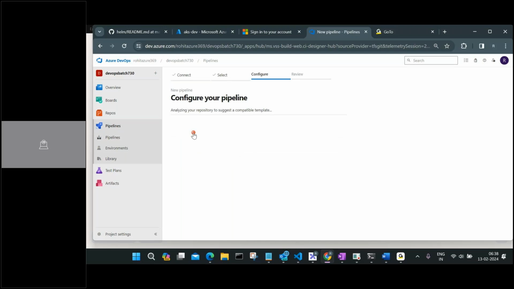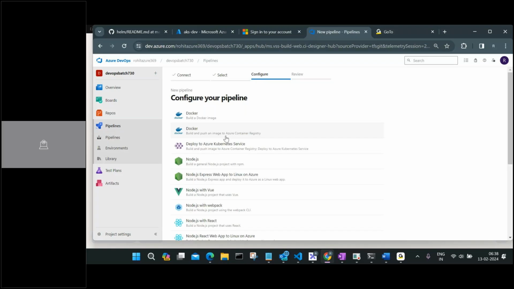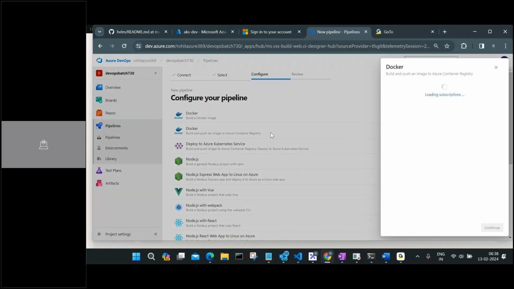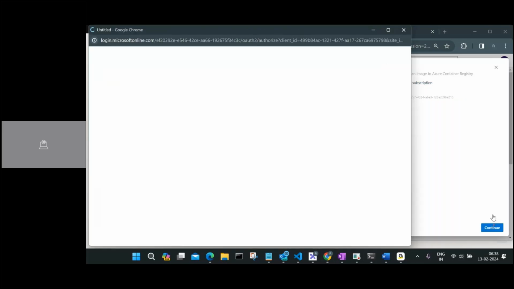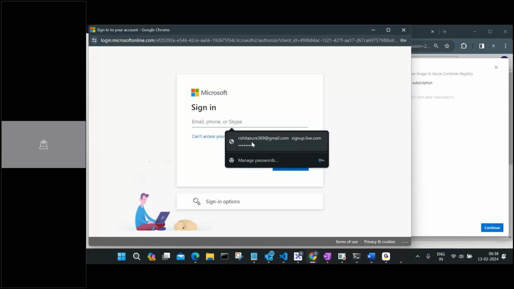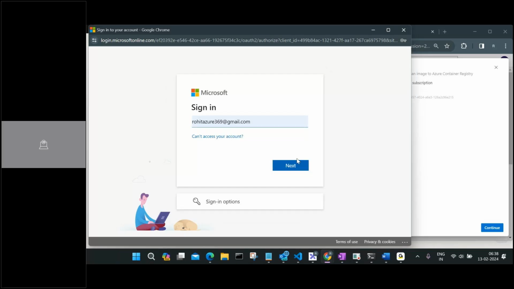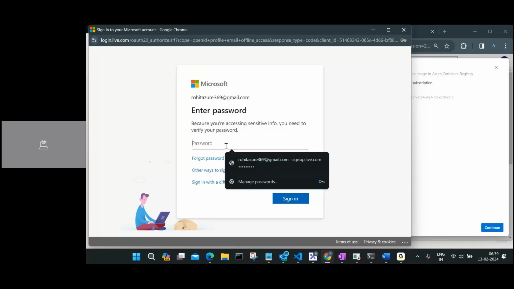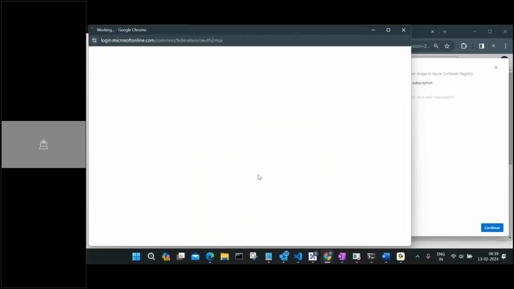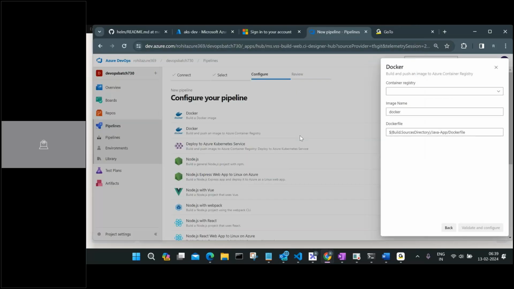Then it is asking me to build and push, exactly the same thing which we created before. I'll say select. I'll click continue. It is authenticating with me. I'll click here, next, this password, next. Now it is giving me an option to select the repository.